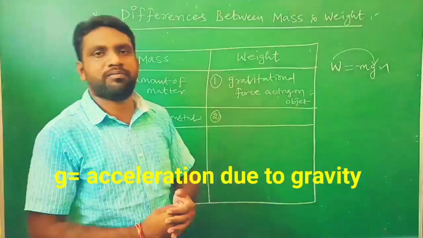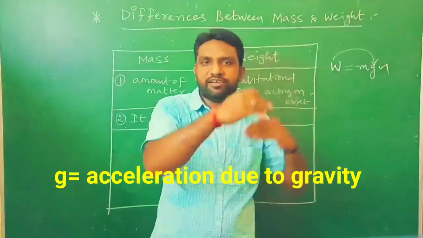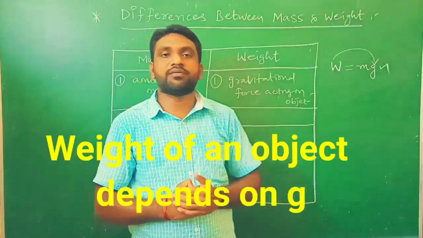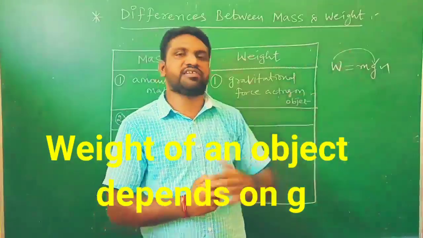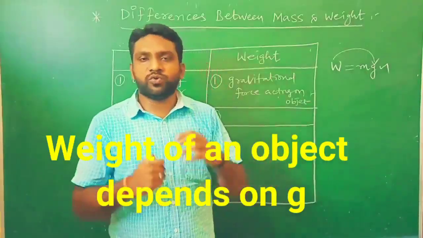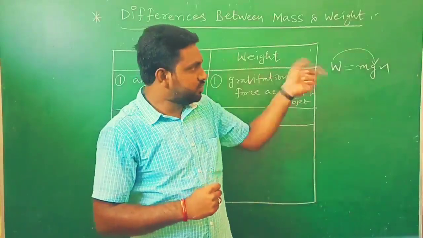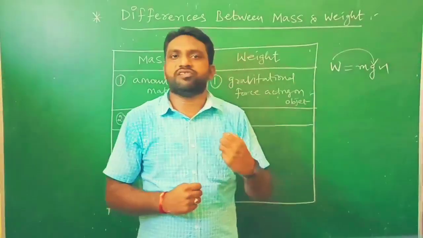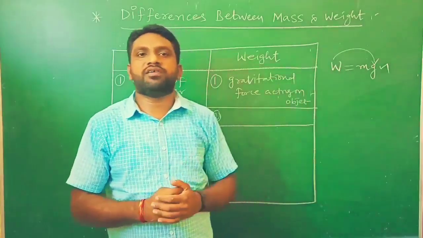So weight value will change according to its height, its position. So the weight of the object is going to change. Why? Because weight completely depends on acceleration due to gravity. The acceleration due to gravity value will change according to the height, the equator, the poles, all those things. So based on the position of the object, g value will change. When g value changes, definitely weight value also changes.